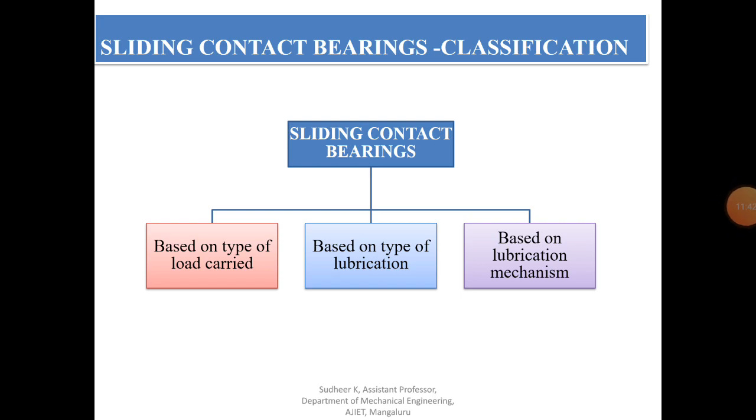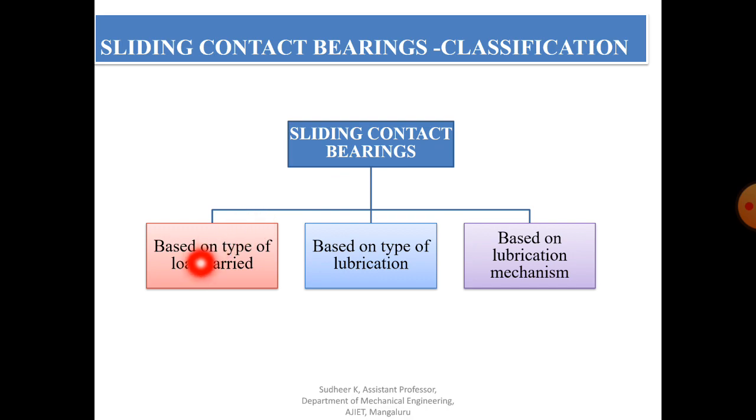Now coming to the important classification of sliding contact bearing. There are three important parameters on which you can classify sliding contact bearing. The first one is based on the type of load to be carried, whether it is axial load or radial load. Based on this, we can classify sliding contact bearing.